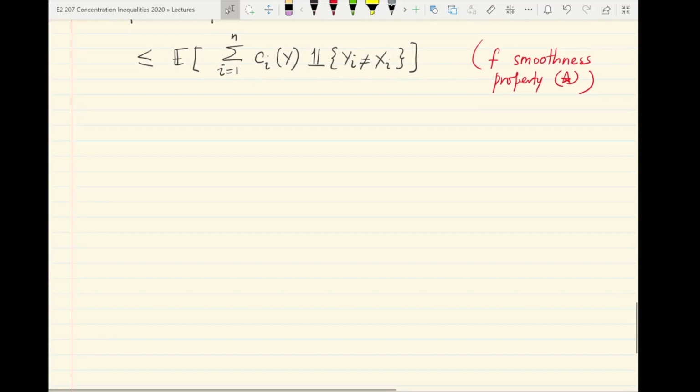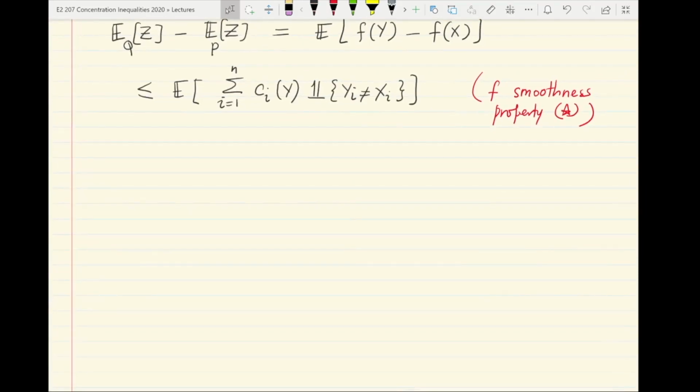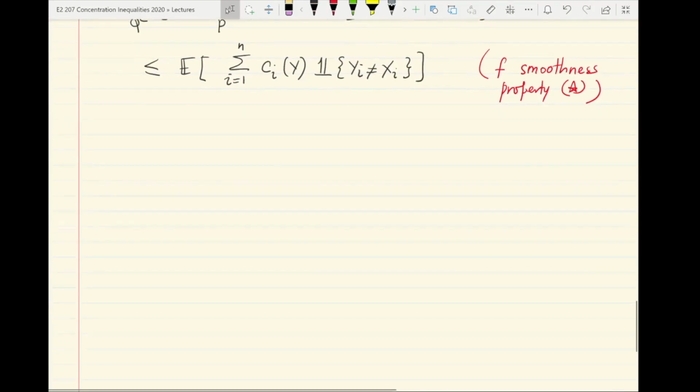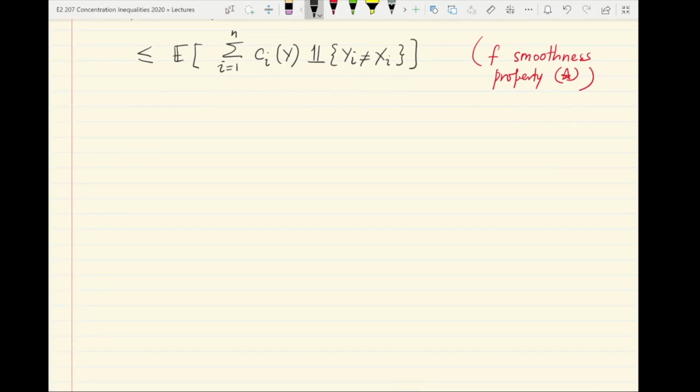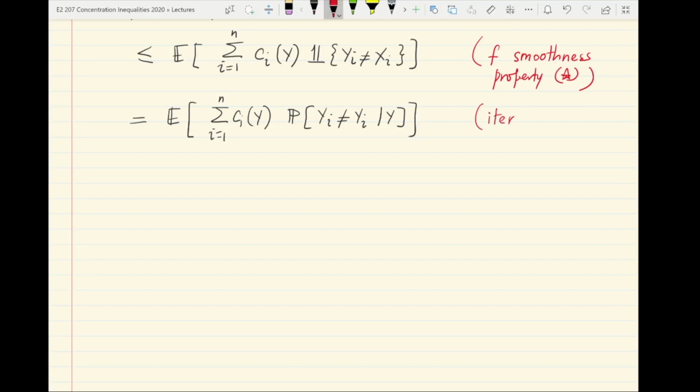Now what we can do is condition this expectation iteratively on y itself, the entire vector y. So imagine taking a double expectation with respect to y. If you do that, you basically get the expected value of summation i equal to 1 to n Ci of y into the expected value of the indicator given y. That's just the probability of yi not equal to xi given the vector y. So this is just by the property of iterated expectation.